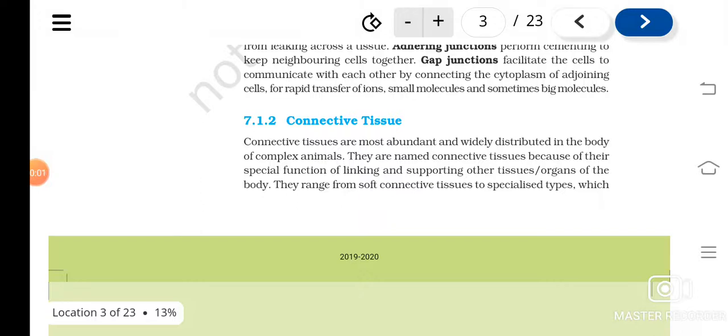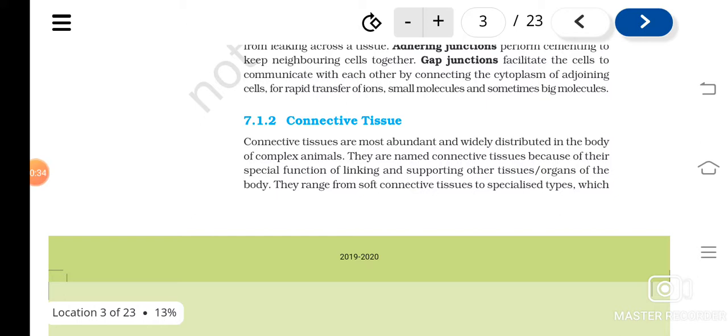We were studying about various animal tissues. In the previous class we have studied about the epithelial tissues, and there are four different types of animal tissues I told. What are they? Epithelial tissues, connective tissues, then the muscular tissues and the nervous tissues. And we have already studied about the epithelial tissues. Now we will continue with the connective tissues.